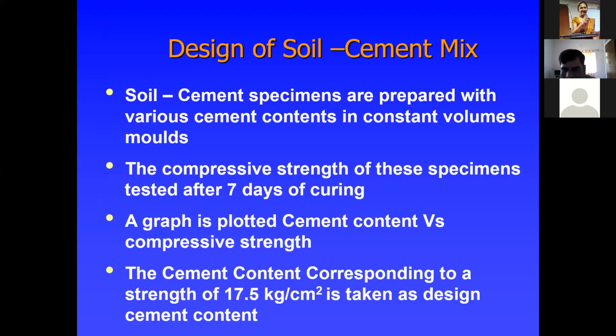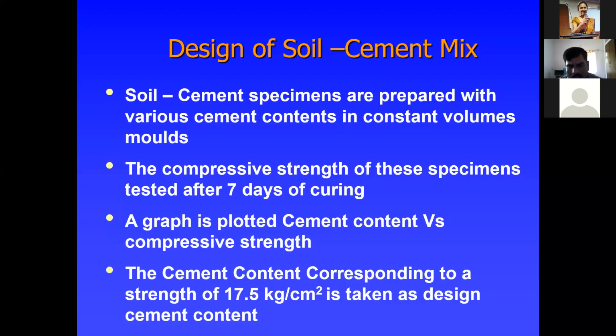The compressive strength of these specimens, tested after 7 days of curing, then has to be plotted as per the guidelines. A graph is plotted of cement content versus compressive strength, and the cement content corresponding to a minimum compressive strength of 17.5 kg per centimeter square is taken as the design cement content. This is the substandard cement content at which the compressive strength is achieved, and it then has to be used in the field.